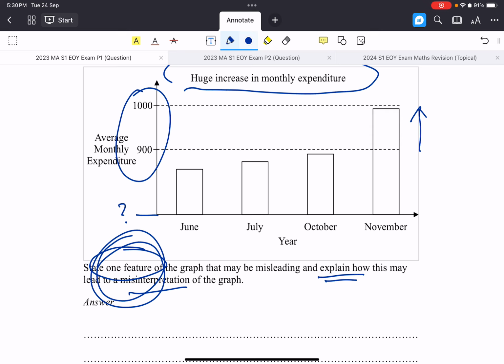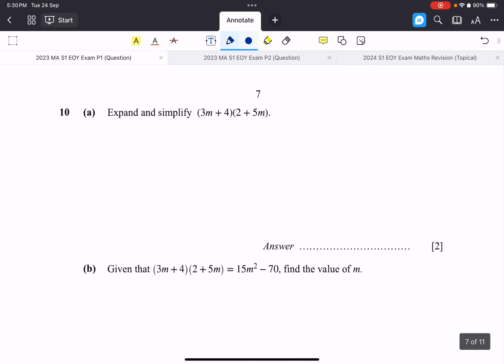Next one. Expand and simplify this. Well, this one you can just use the rainbow method or your rectangle method. Whatever the case, we have 3m plus 4 and 2 plus 5m. There are 2 different methods that I've shown in class. If you're still not sure, please ask me in person, or your buddy next to you could actually know how to do it.